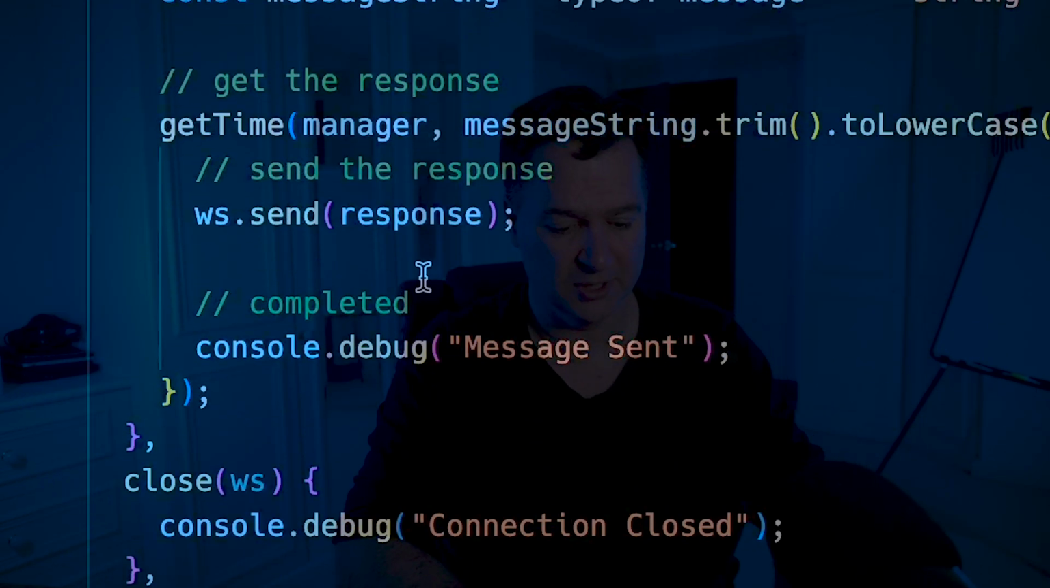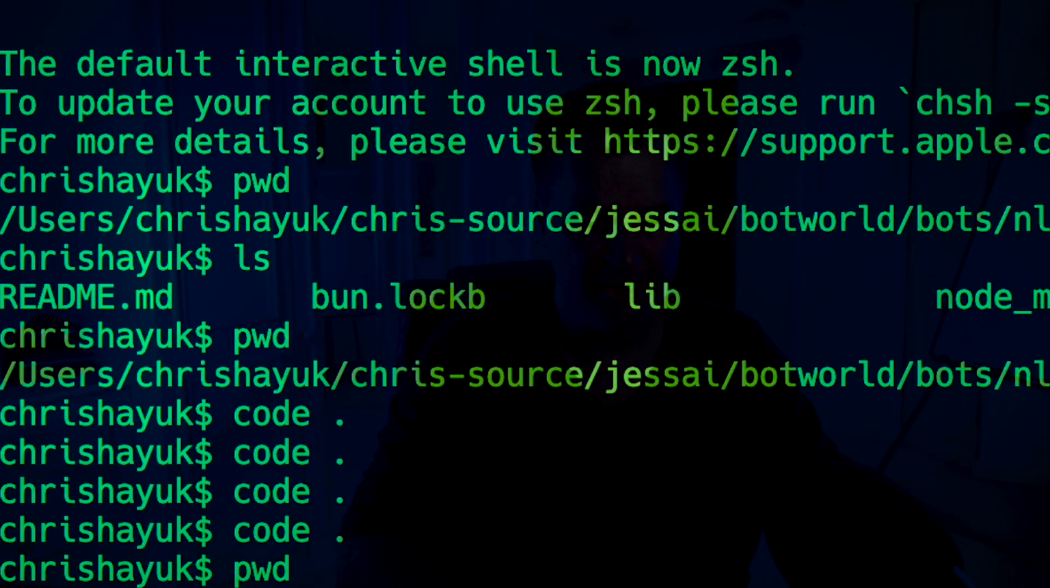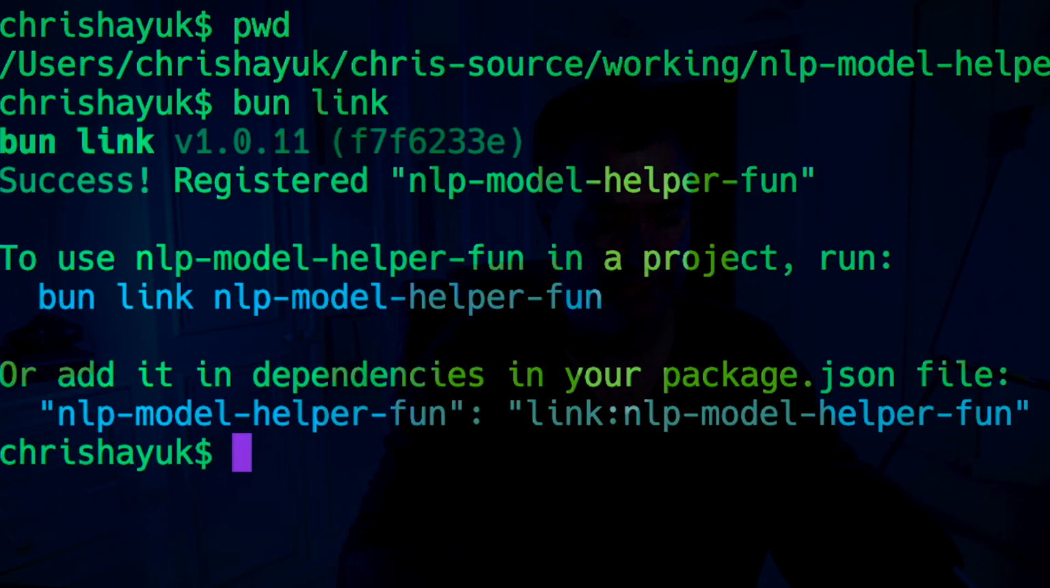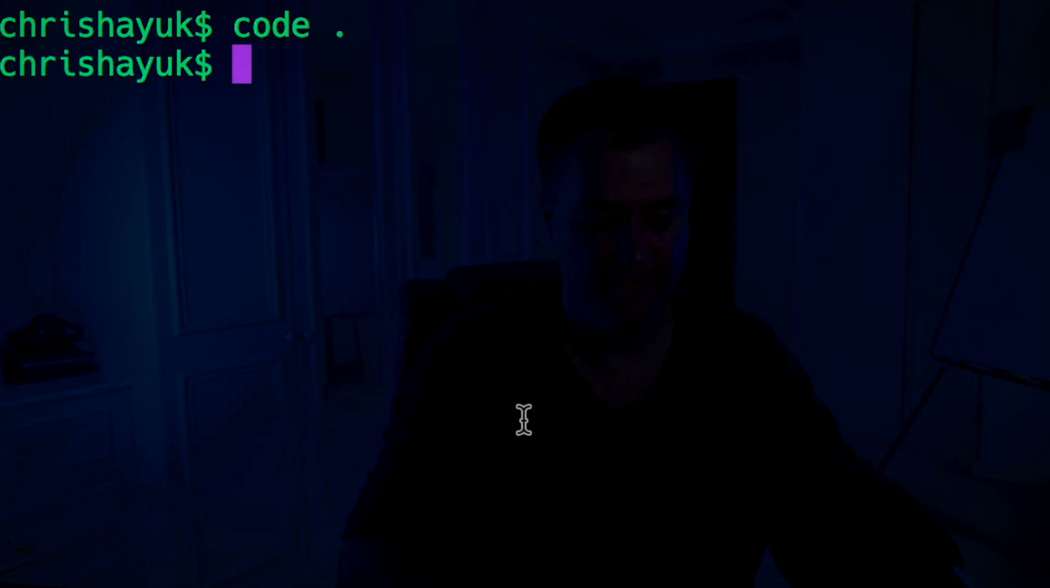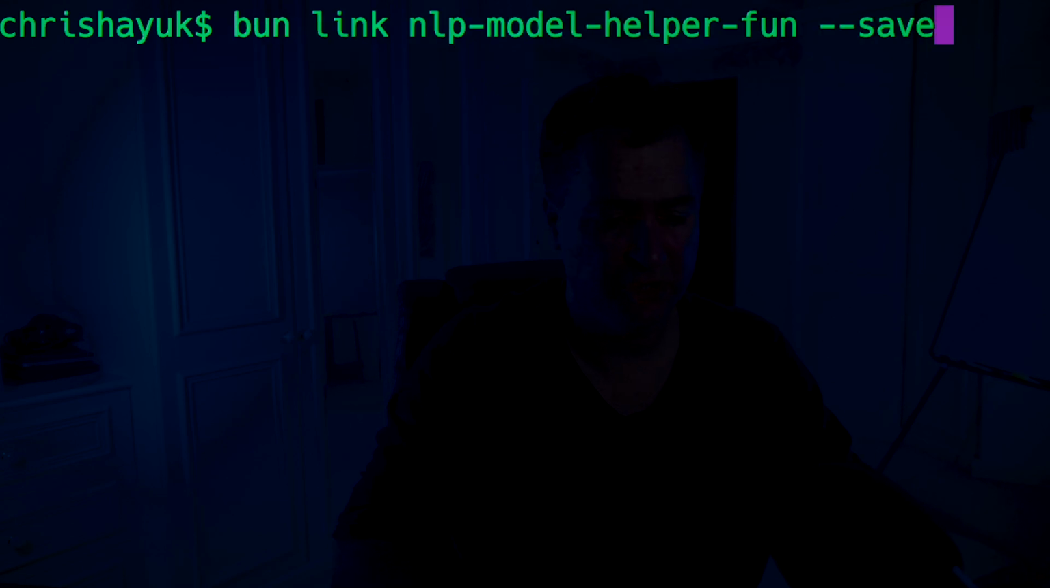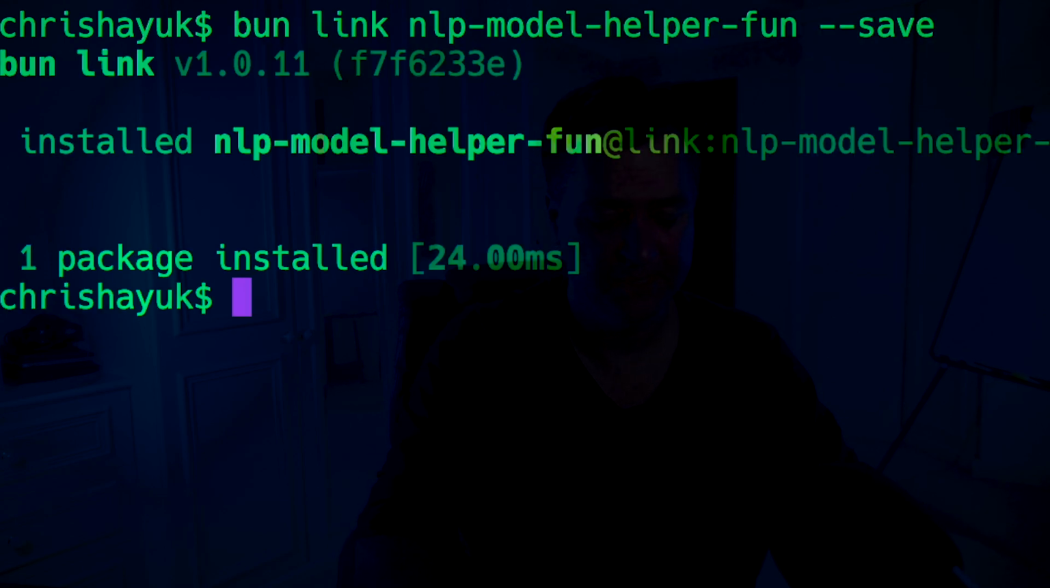So now that that's all in place, if we save this, I need to come back to my Bun model helper, and we just need to type in bun link. And when I type in bun link, that is going to register that package in Bun, so we can now use it here. You can see I can add it to dependencies using NLP model helper fun. So now if I come back into my application, I can type in bun link NLP model helper fun. I'm just going to hit save. And you see it's installed that package.